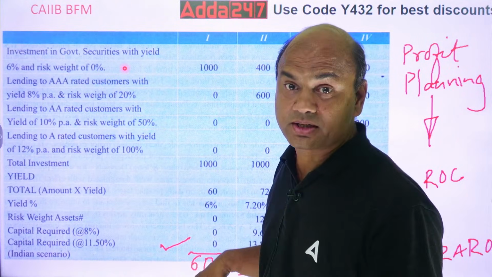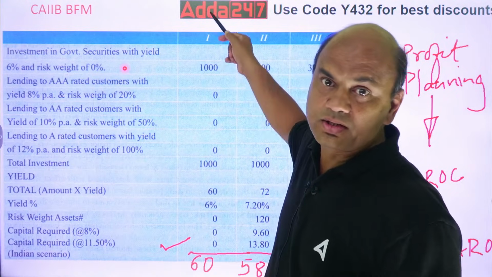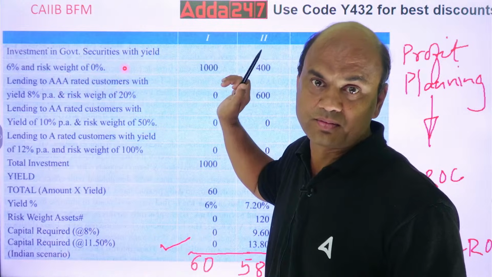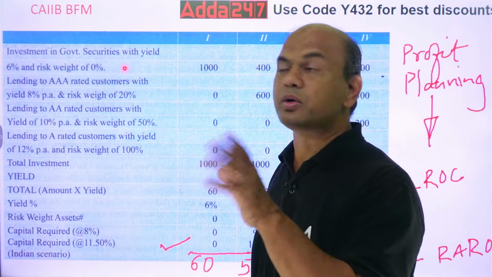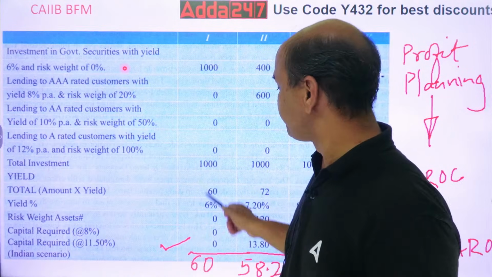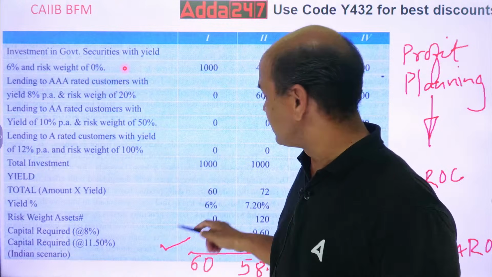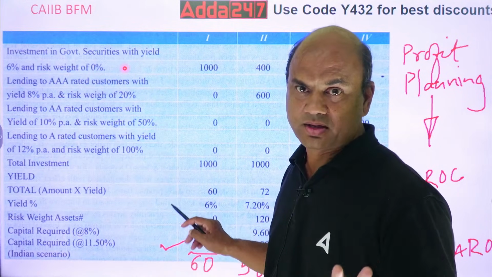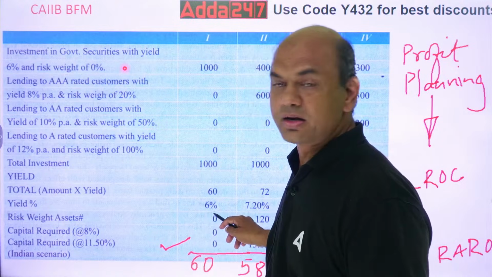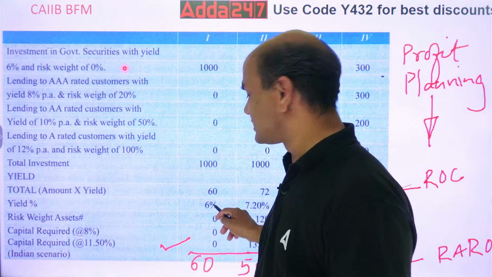Now what is my percentage? 60 rupees upon 1000 into 100. So that is 6%. Clear everyone? Up till now, returns, yield, percentage is clear, 6%.